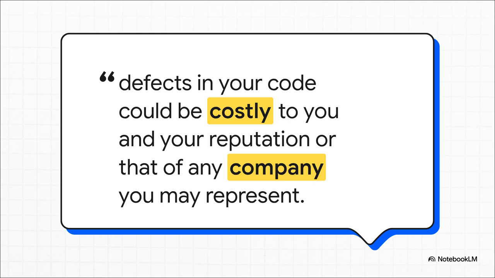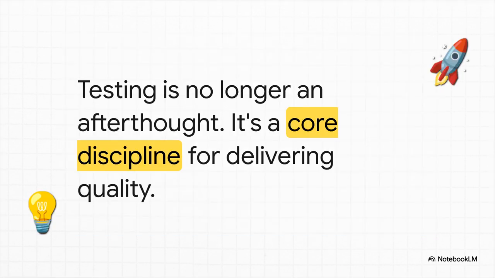These days, a bug isn't just some small technical glitch. It can be a huge deal. It could expose customer data, crash a critical service, or seriously damage a company's reputation. So testing has become this fundamental way we protect business value. What this all means is that in modern agile development, you just can't treat testing as an afterthought anymore. It has to be a core discipline, integrated right from the beginning, making sure you're building quality into your product with every single commit.